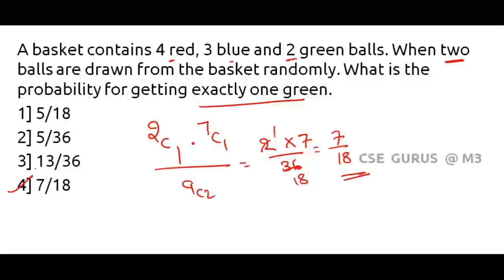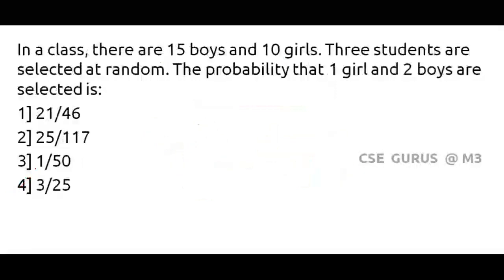Fourth option. Let's move on to next one. In a class, there are 15 boys and 10 girls. 3 students are selected at random. So how many students you need to take at random? So 3 students. That means denominator value is given by 15 plus 10, which is 25. 25C3. The probability that one girl and 2 boys are selected.